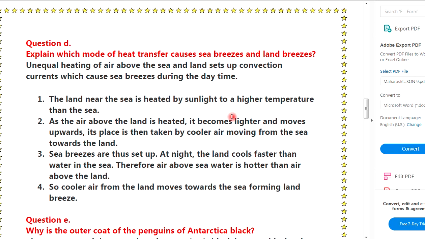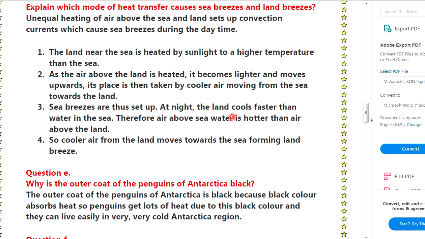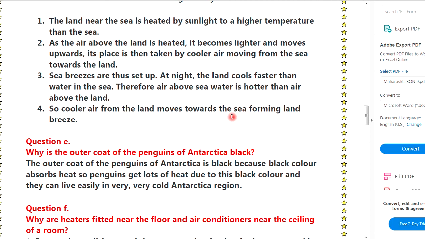Question D. Explain which mode of heat transfer causes the sea breezes and land breezes. Unequal heating of air above the sea and land sets up convection currents which cause sea breezes during the daytime. The land near the sea is heated by sunlight to a higher temperature than the sea. As the air above the land is heated, it becomes lighter and moves upward.